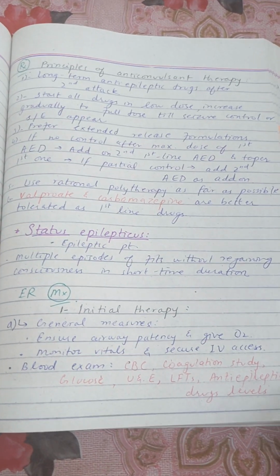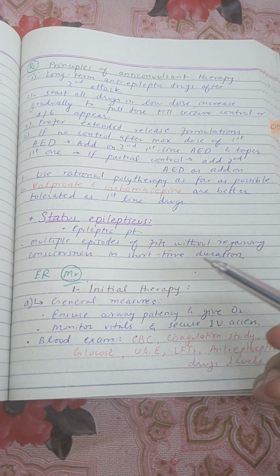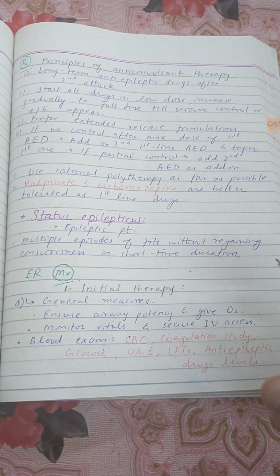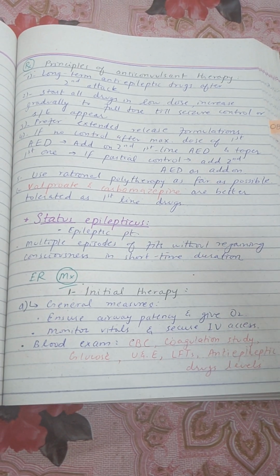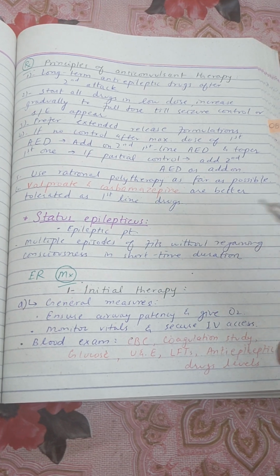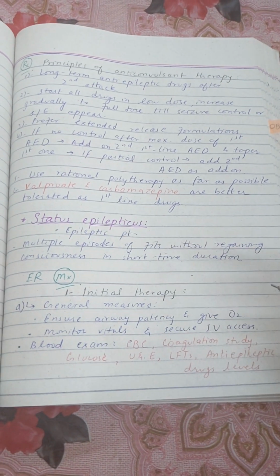Now, what is status epilepticus? When multiple episodes of fits occur without regaining consciousness in a short time duration, and this time duration is 5 minutes. So if within 5 minutes the seizure activity does not stop and multiple episodes occur without regaining consciousness, that is called status epilepticus, and it occurs in an epileptic patient. Now, what is the ER management of status epilepticus?